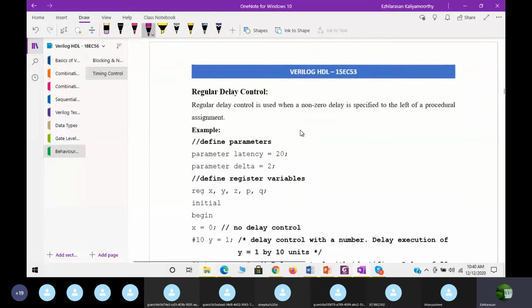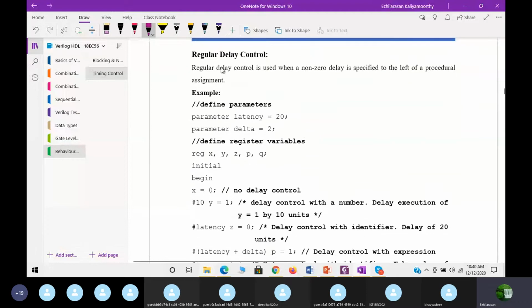First, the regular delay control. The regular delay control is used when a non-zero delay is specified to the left of a procedural assignment. That means when you are going to use some statement, a non-zero delay means you are going to introduce some delay inside it.